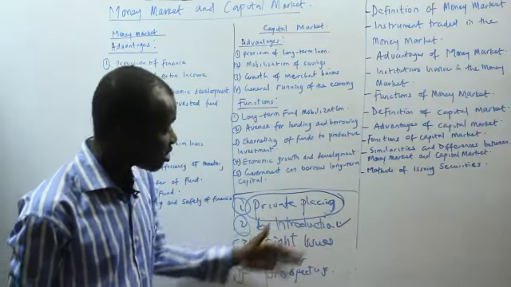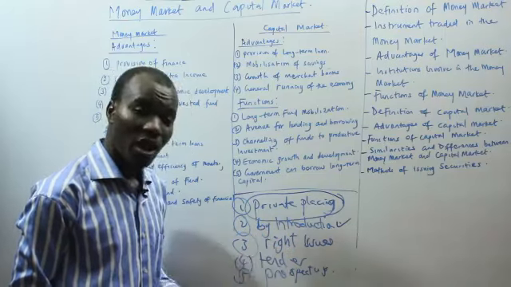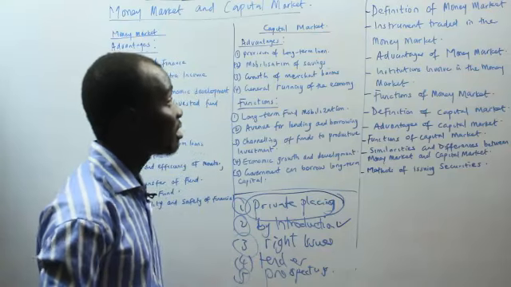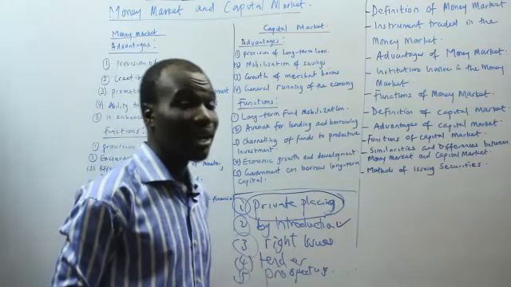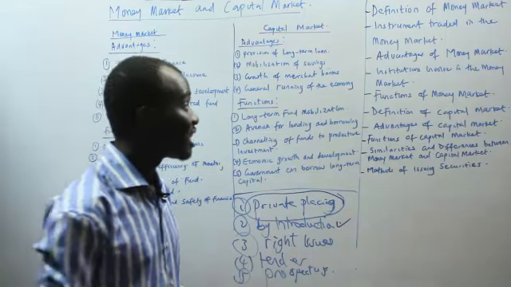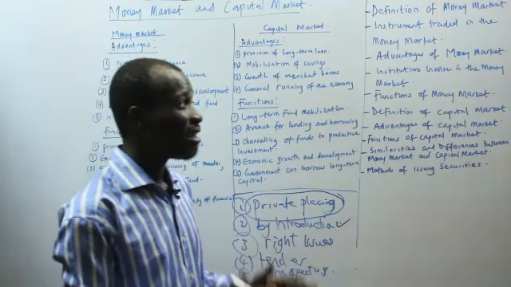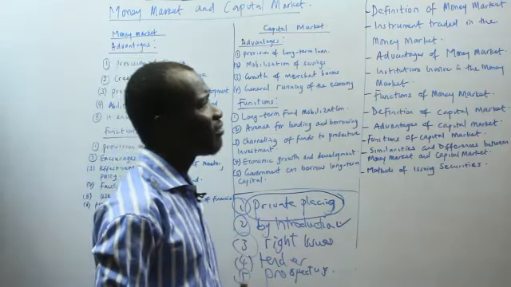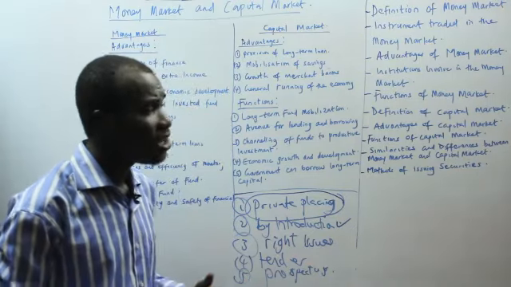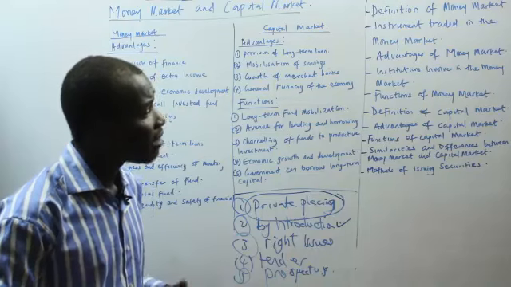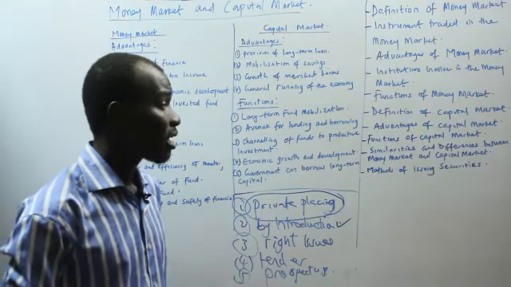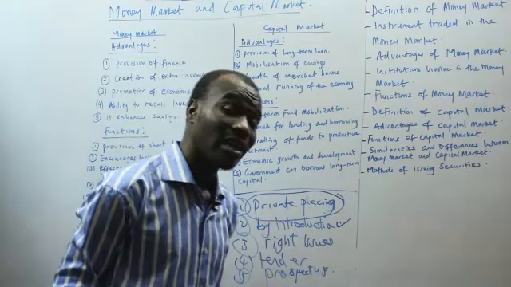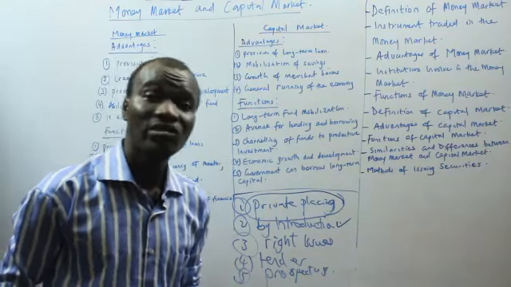So we have private placing, introduction, right issues, tender, and prospectus. It has been an interesting class. You are able to look at the definition of money market. You are able to look at instruments traded in the money market, like treasury bills, treasury certificates, and certificates of deposit. We are able to look at advantages of money market, institutions involved in the money market, and the functions of money market. We also looked at the definition of capital market, the advantages of capital market, functions of capital market, similarities and differences between money market and capital market, institutions found in capital market, and instruments traded in the capital market.